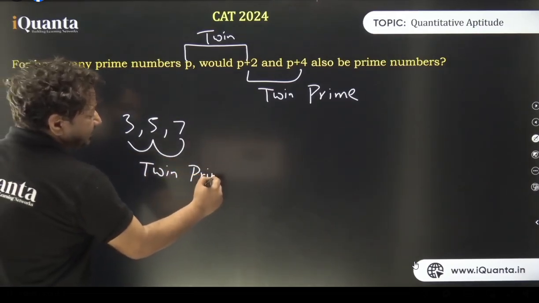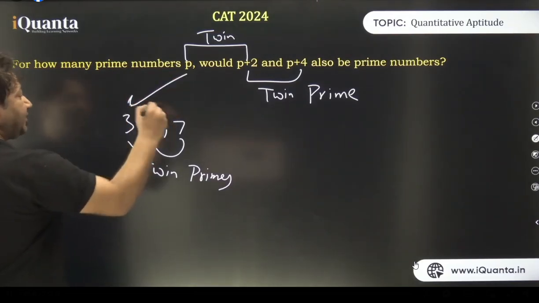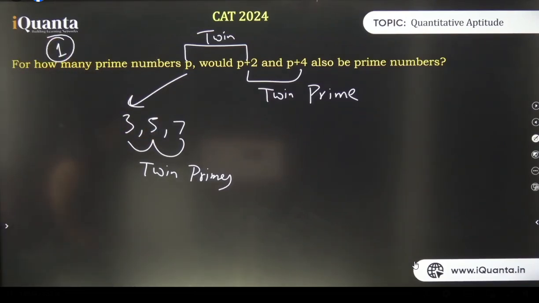All right, 3, 5, and 7. Whereas in all the other cases, you'll never be able to get 3 continuous twin primes. So the value of p is nothing but 3. The answer is 1. For how many prime numbers? Only one prime number, that is 3. Clear?